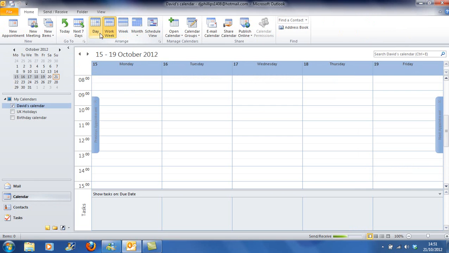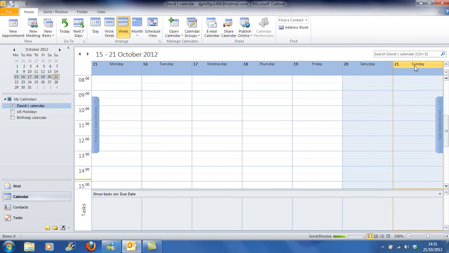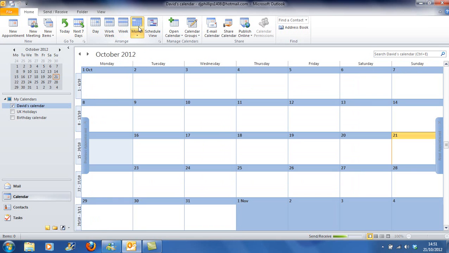There are several views here. You can see this is a single day view, and then I can see I've got my work week. I'm actually on Sunday, which, interestingly enough, isn't there, is it? But if I go to week, of course we get my Sunday, and of course it's highlighted in orange there because it is Sunday the 21st of October. And of course you can see here that we can have it by a month plan as well.